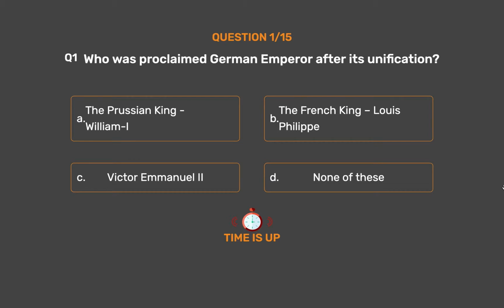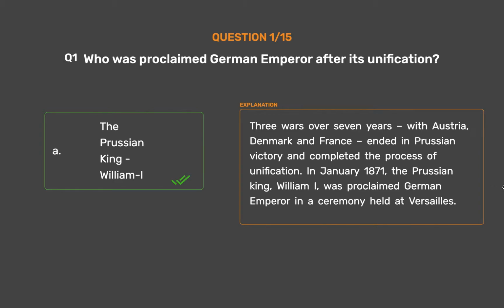The correct answer is Option A. The Prussian king, William I. Three wars over 7 years, with Austria, Denmark and France, ended in Prussian victory and completed the process of unification. In January 1871, the Prussian king, William I, was proclaimed German emperor in a ceremony held at Versailles.